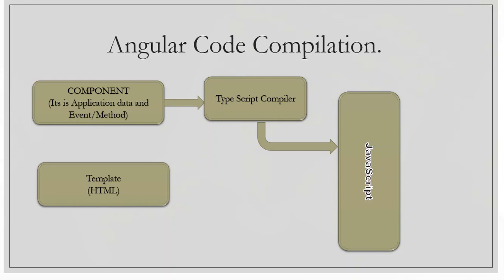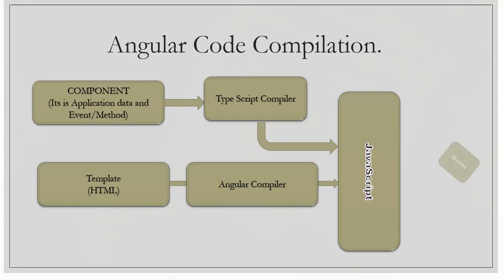So the HTML content within Angular also needs to be converted into JavaScript, and for that Angular provides one compiler which converts the HTML code into JavaScript. So now we have JavaScript code, then this JavaScript code is executed and creates the DOM elements. So now we have a complete UI on our browser.